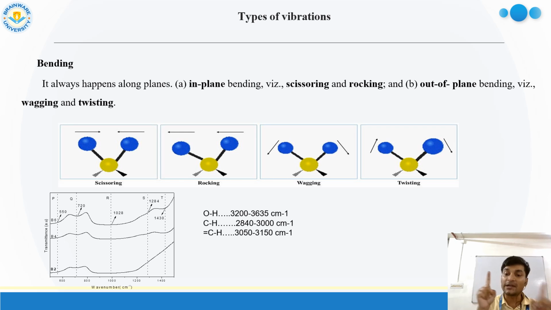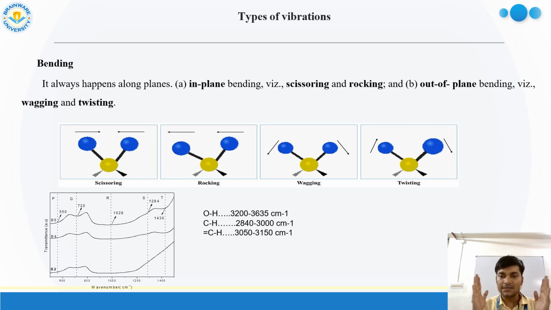That particular characteristic will tell you what kinds of bonds are present within the sample. There are many results here. For OH stretching, the transmittance frequencies are given as wave numbers from 3200 to 3635. Likewise, saturated CH and unsaturated CH stretching frequencies are given.